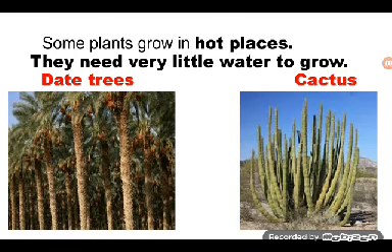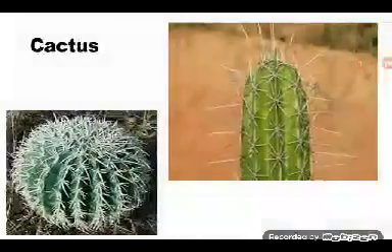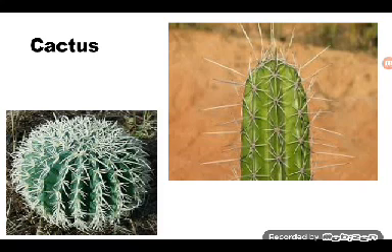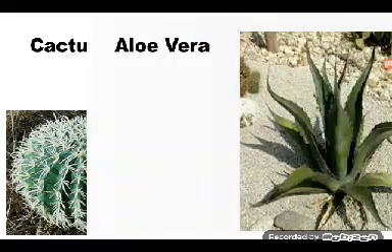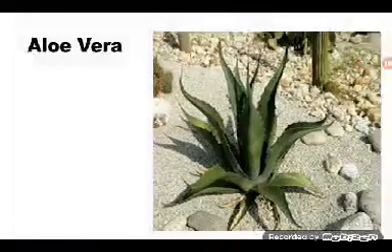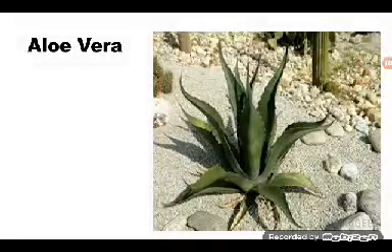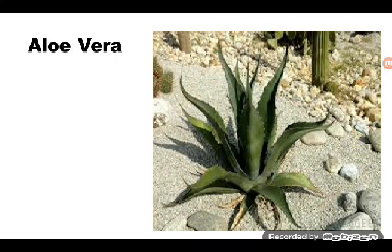See the cactus plants. Different types of cactus plants are there, children. See, this is another type of cactus plant. Cactus plants, or the plants which are growing in desert area, store water inside them. Okay. Now let us see the next one. This plant is known as aloe vera. This plant we can grow in a pot over here also, but naturally it grows in the desert area, where there is very little water.